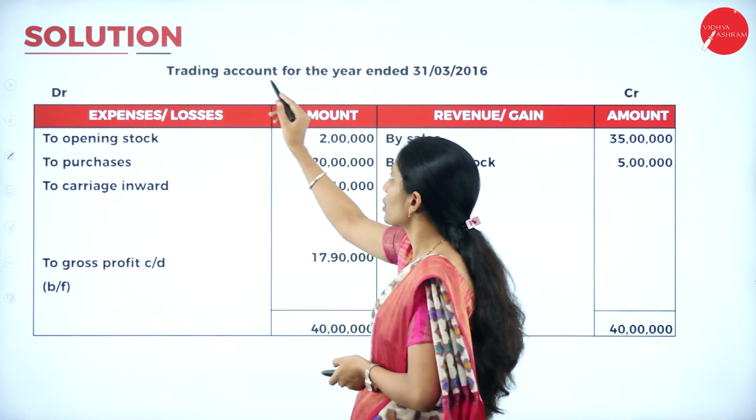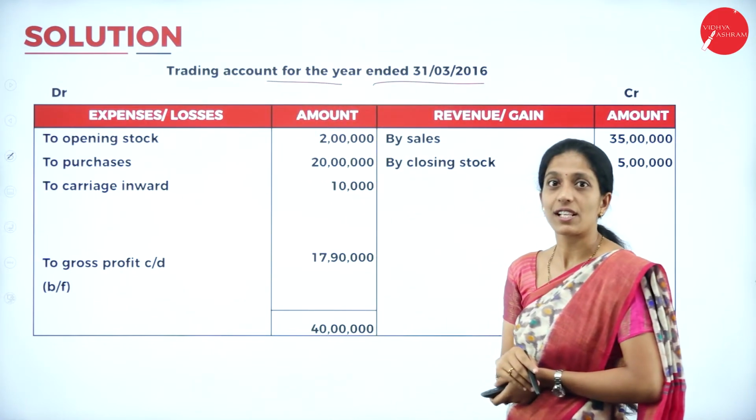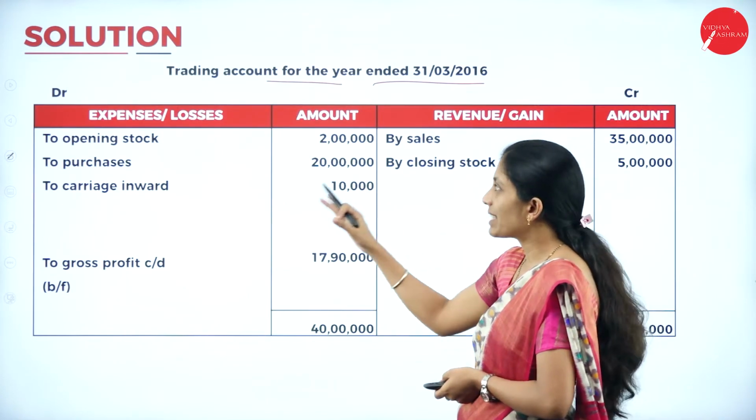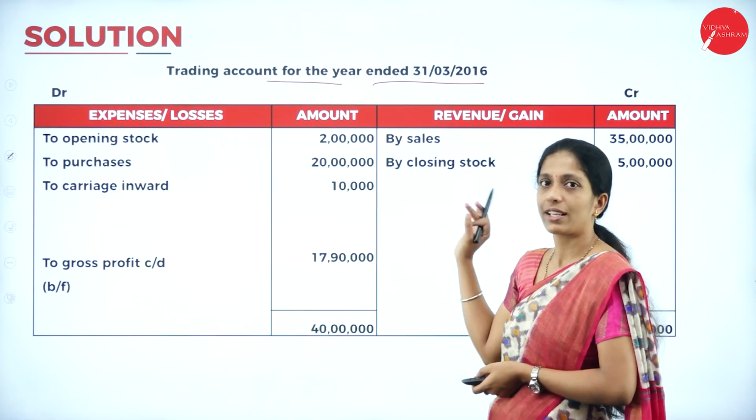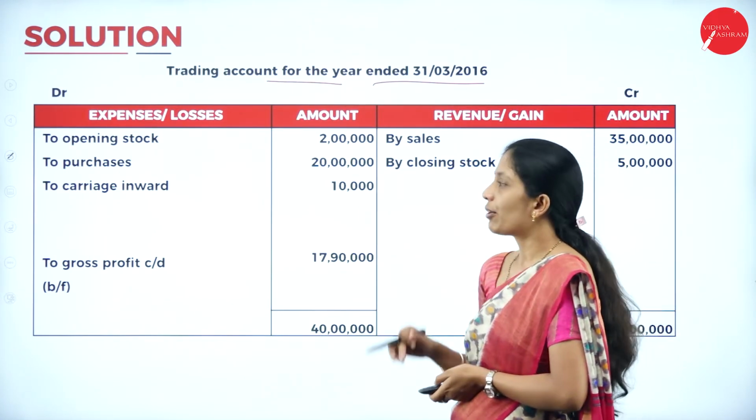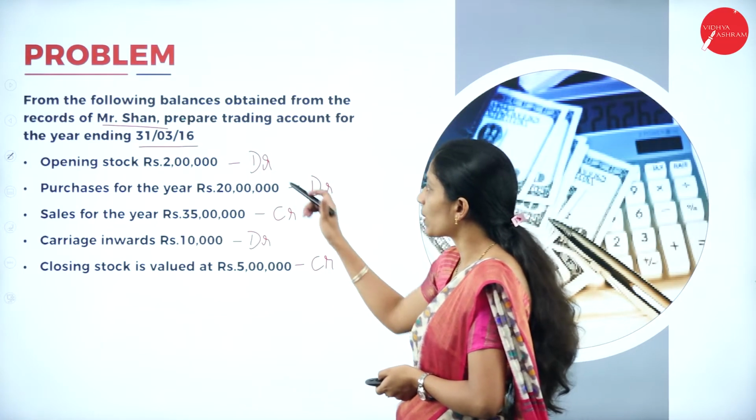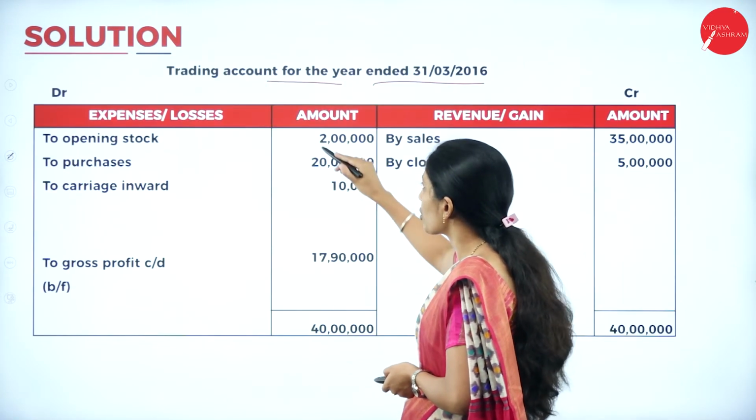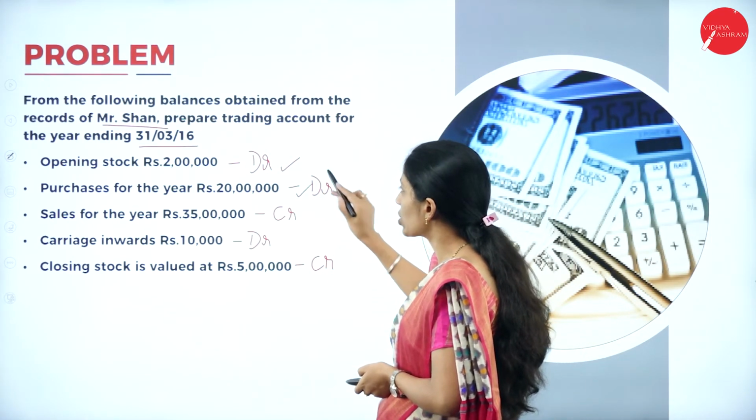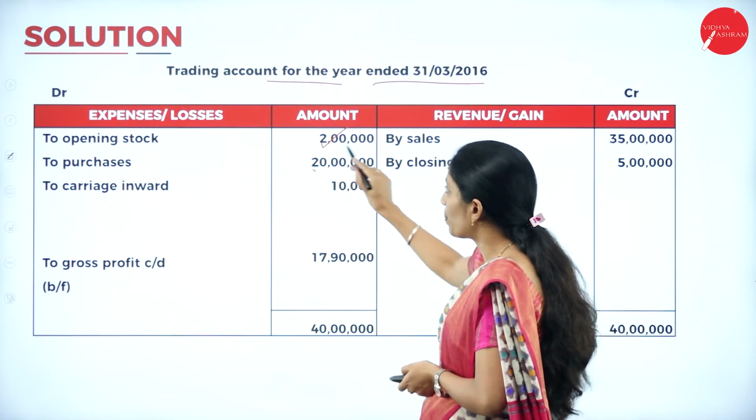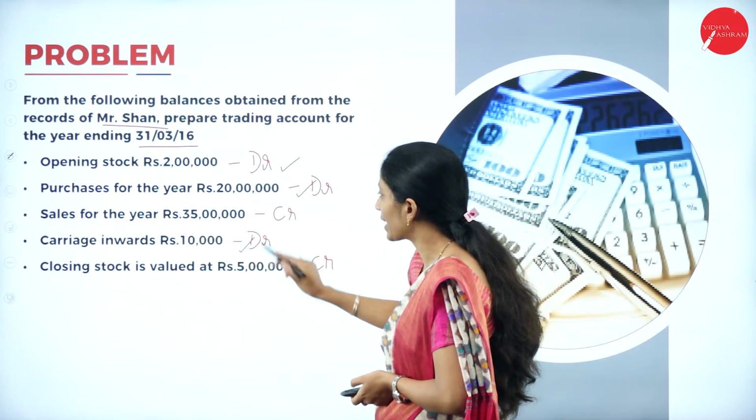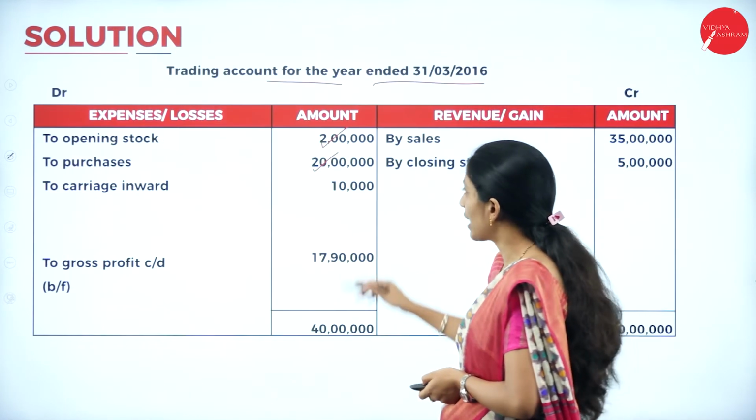So write the heading, trading account for the year ended 31st March 2016. We will be having debit as well as credit side. Debit side expenses or losses, amount; credit side income or gain or revenue, amount. Now how do you start? To Opening Stock. So what is opening stock? 2 lakh. Next we have purchases, 20 lakh. And direct expenses. Here we have only one direct expense, that is carriage inward 10,000.